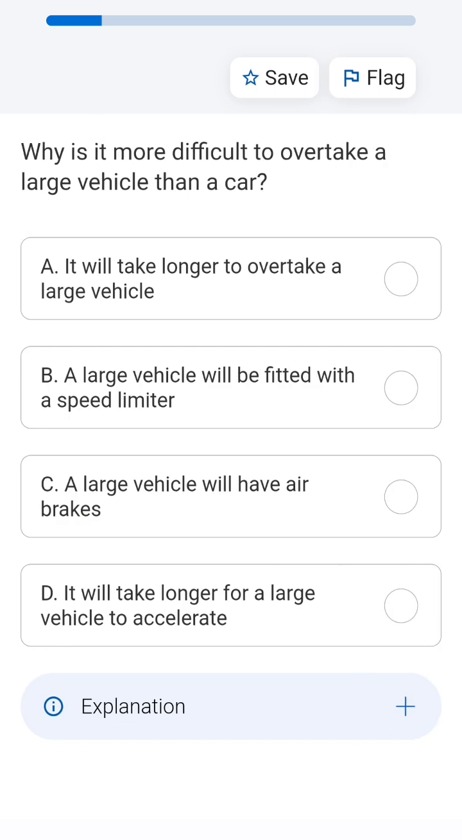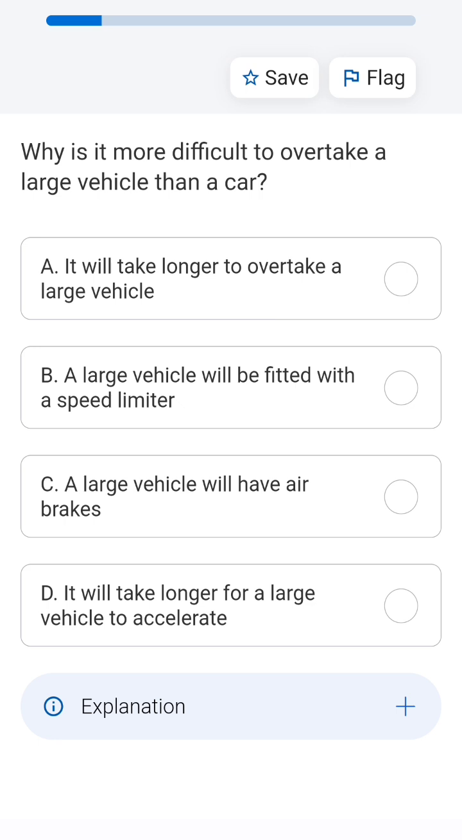Why is it more difficult to overtake a large vehicle than a car? Because the length of the large vehicle is much longer as compared to a motor vehicle. So it will take a longer time to overtake a large vehicle as compared to a small vehicle because of its length. Okay.